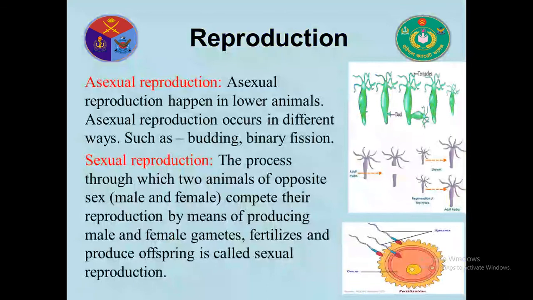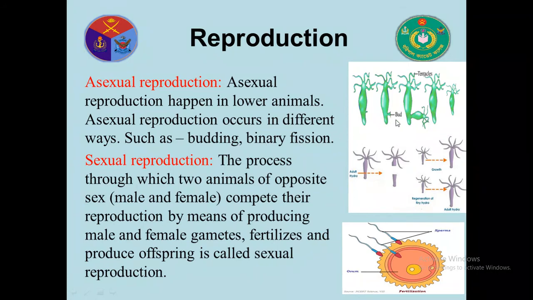Asexual reproduction happens in lower animals. Asexual reproduction occurs in different ways such as budding and binary fission. So budding and binary fission are processes of asexual reproduction. Look at this figure, this is Hydra, and Hydra can increase its number by two processes, budding and binary fission.